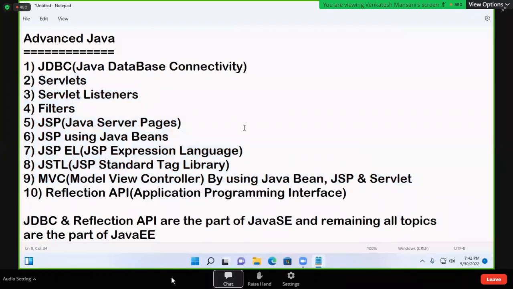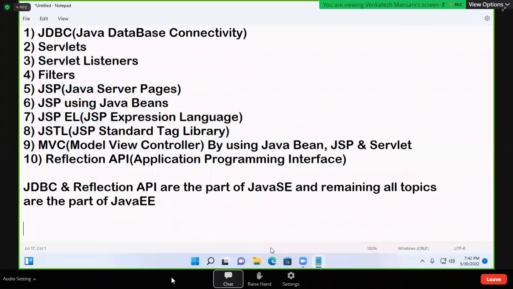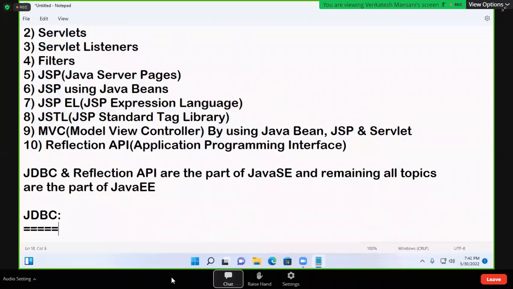While teaching, if any doubt comes, just write it in your notebook. At the end of the session, I'll clarify your doubts. Now, first topic, JDBC. Note down.